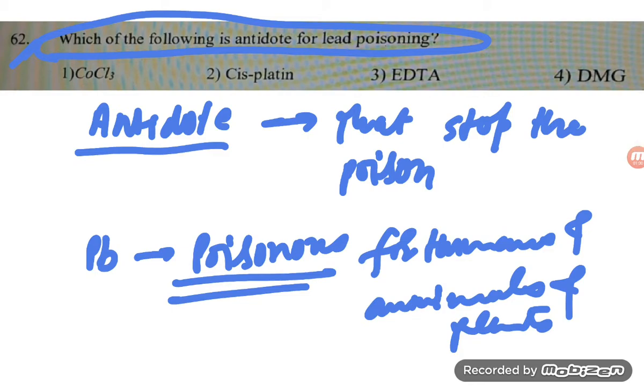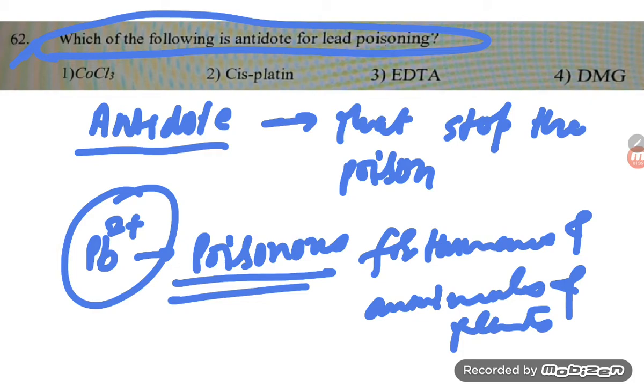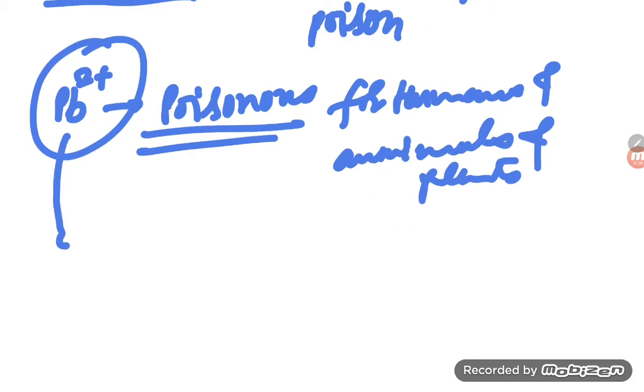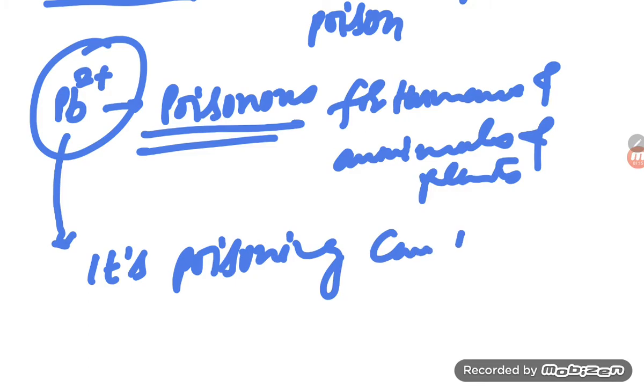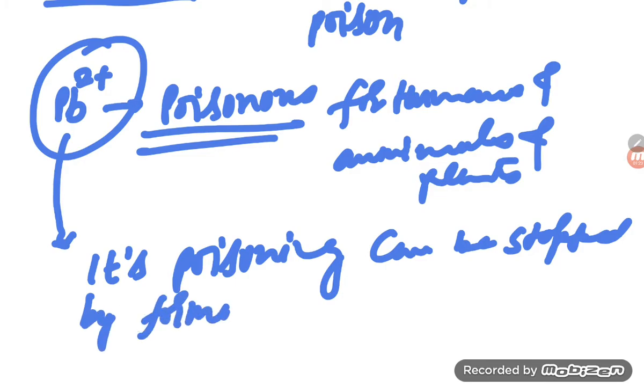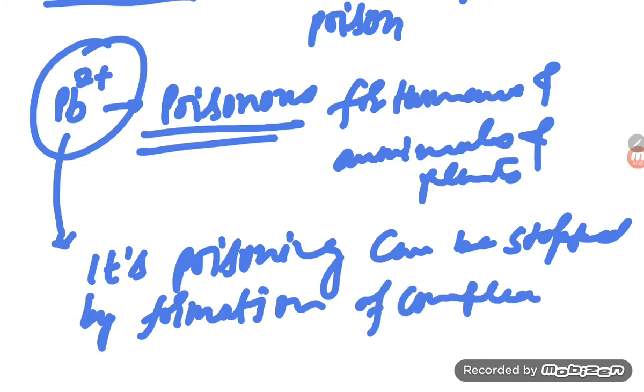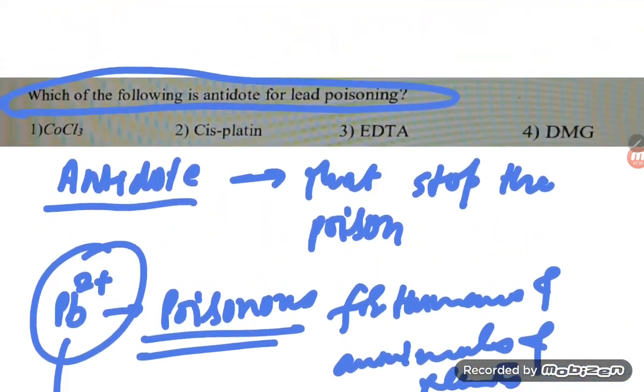If the lead is there in the form of Pb2+, we have to remove it. How can we stop its poisoning? Its poisoning can be stopped by the formation of a complex compound. When you form the complex compound, only then can its poisoning be stopped. So let us see what options they have given.